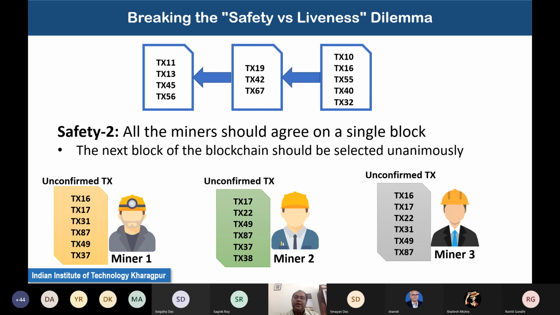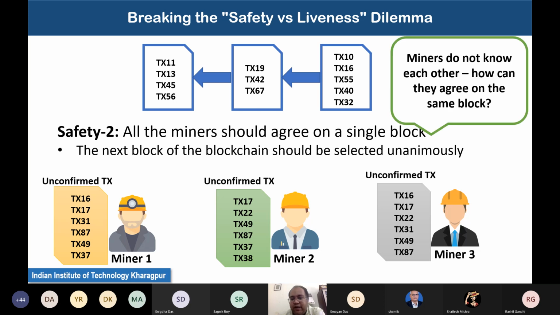But then they have to uniquely agree on that particular state. That is my second safety requirement in the context of blockchain: all the miners should agree on a single block. That means the next block which is going to get mined for this blockchain should be selected anonymously.